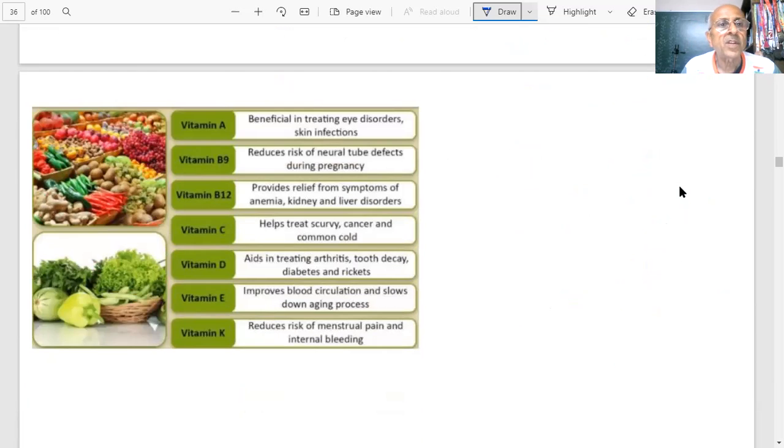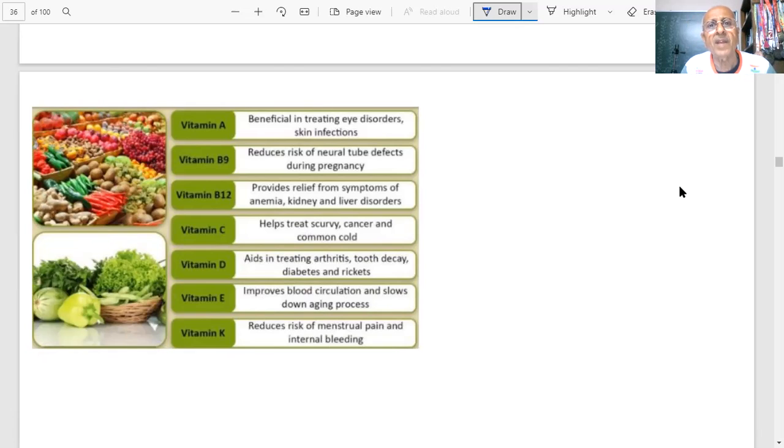Students, here is a small picture, because pictures create some interest in the subject. Otherwise, sometimes the subject becomes dull. We want to show you pictures, see how beautiful these are, and what types of vitamins there are. Commonly vitamin A, B9, B12, C, D, E, K are the most common ones, and the food items in which they are present. We will show you a table which we have to learn, because a 1 mark question is coming from that.